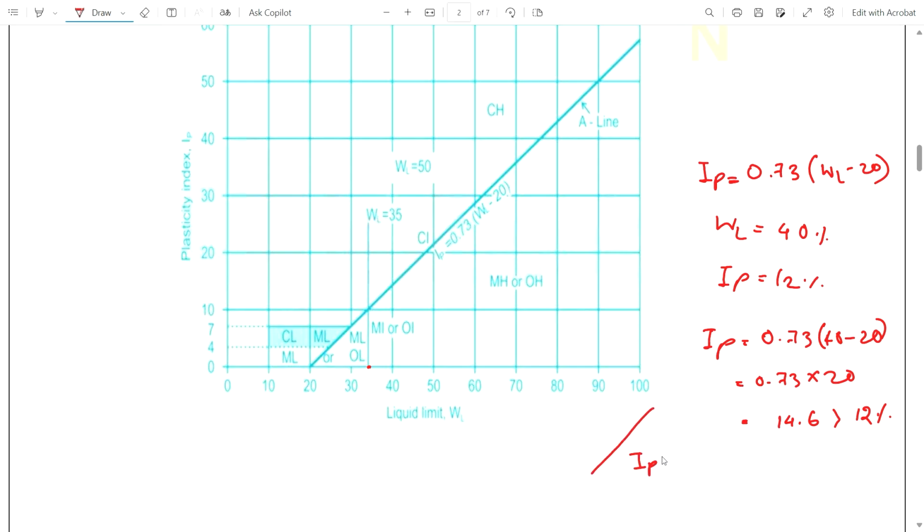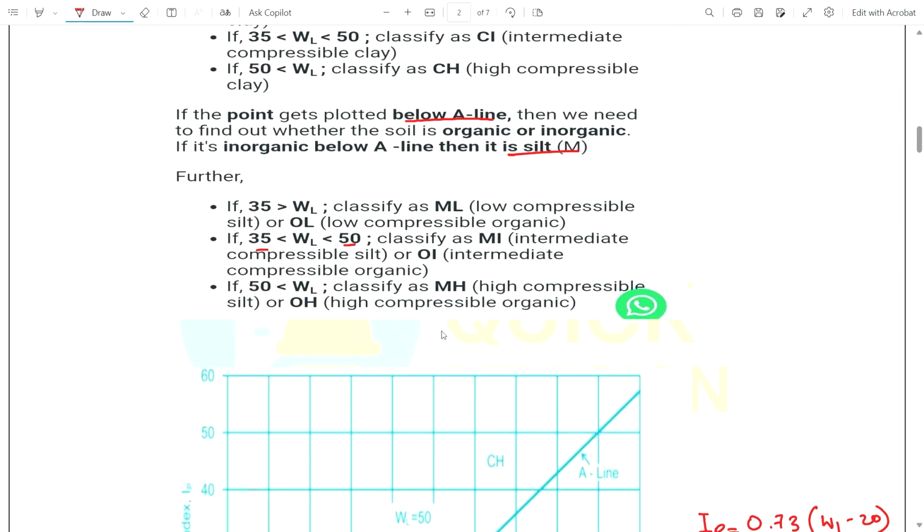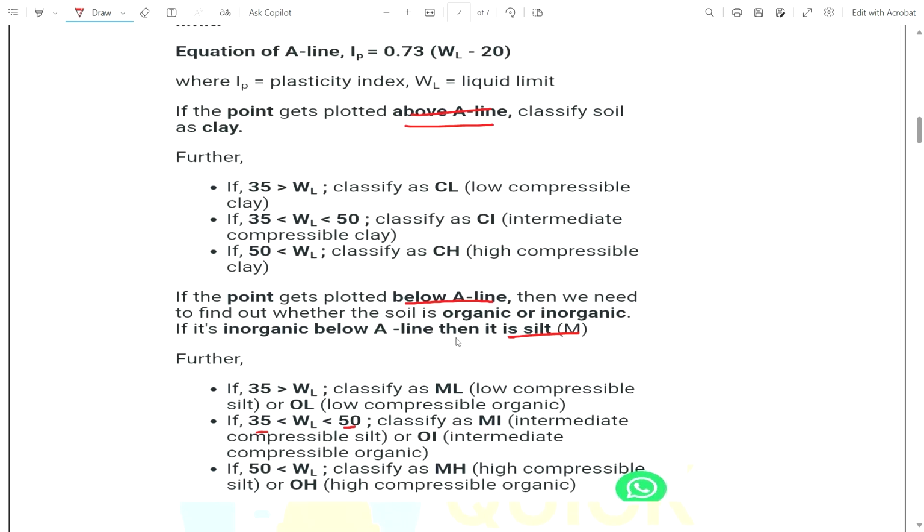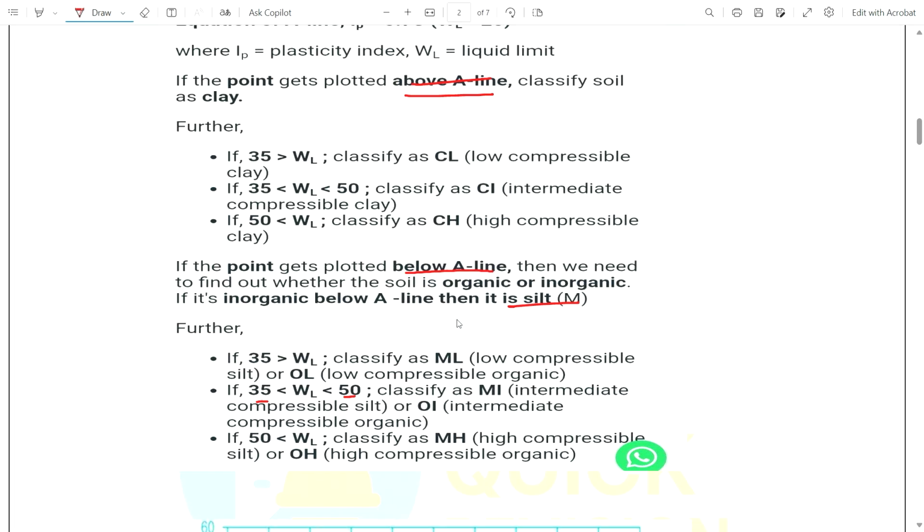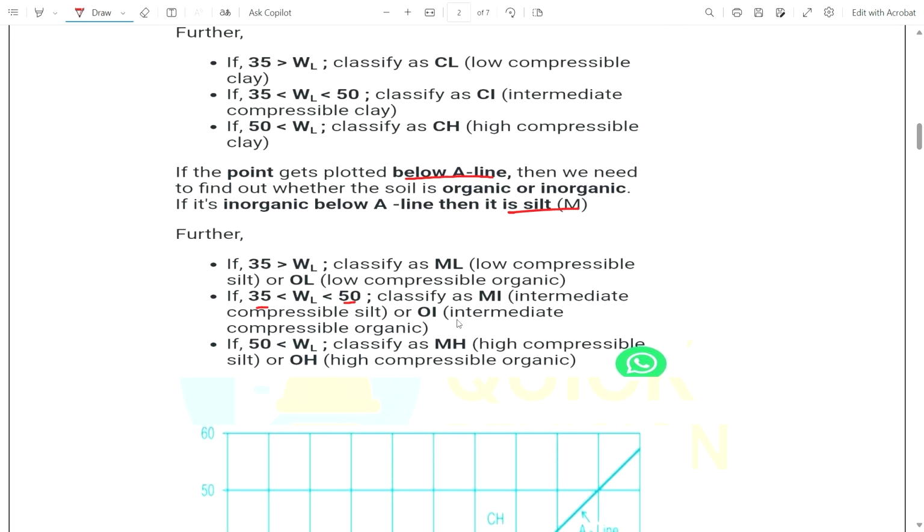Okay, IP is already given, we get this value less than 14.6, so we take it as below the A line. Now the point will be below the A line, hence the soil is silt, as we discussed in the above page. Also, since the liquid limit is greater than 50, its compressibility is intermediate.